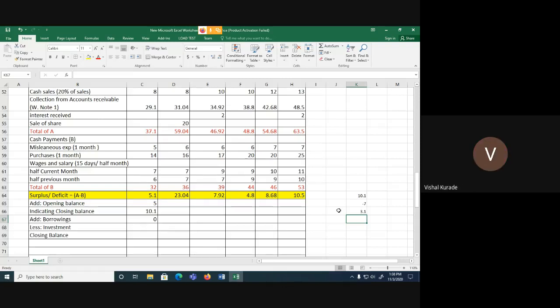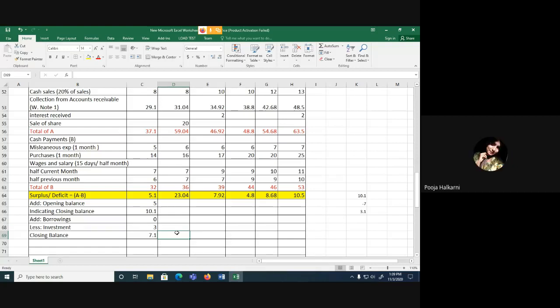So you either invest 3 lakh or you invest 4 lakh. Nothing in between 3 and 4. So no 1 rupee, 10 rupee, 100 rupee, thousands. Is that fine? So we will invest 3 lakhs. Are you all with me? Yes, ma'am. So closing balance is 10 lakh 10,000. From that I have borrowed nothing, so add 0, and I have invested 3 lakhs, so less 3 lakh. So what should be the actual closing balance? 7.1 lakh. Is that clear?